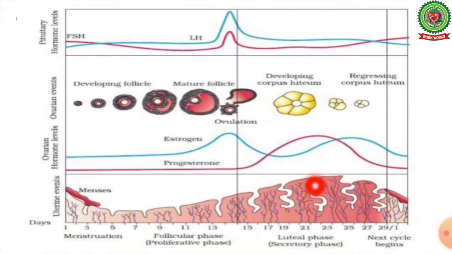In this phase, progesterone is produced, peaks and then again drops. Progesterone is responsible for the thickening of the endometrium lining. In the last phase, that is also the secretory phase, the uterine lining produces chemicals that either help support an early pregnancy or will prepare the lining to break down and shed if the pregnancy does not occur.